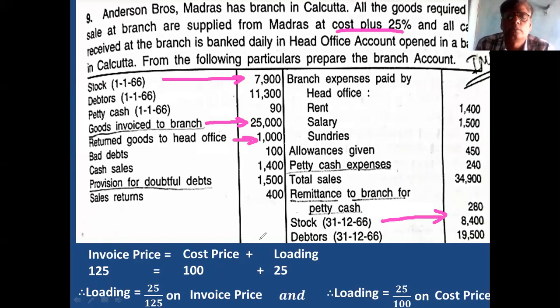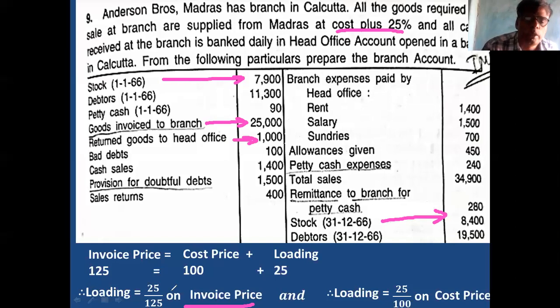So if it includes loading, this is invoice price. Then what is the equation for loading? Loading is 25 divided by 125, which is 1/5 of invoice price. These are all invoice prices. What is 1/5 of 7,900? 7,900 is the opening stock, it is invoice price.